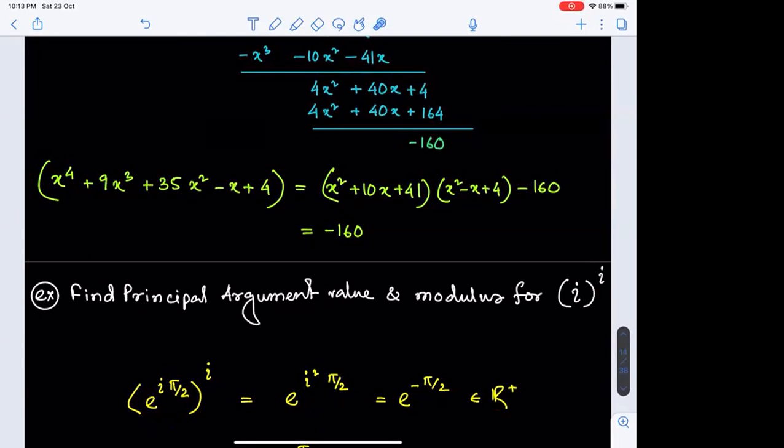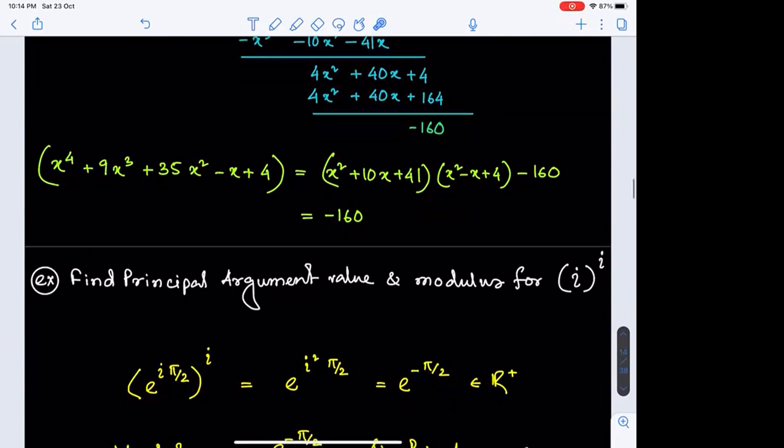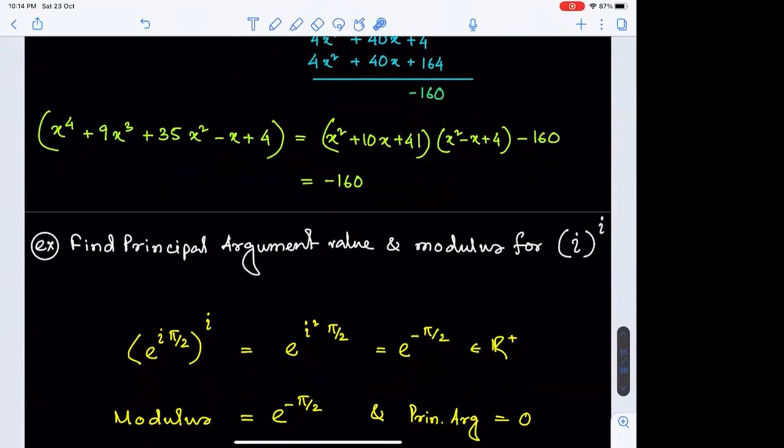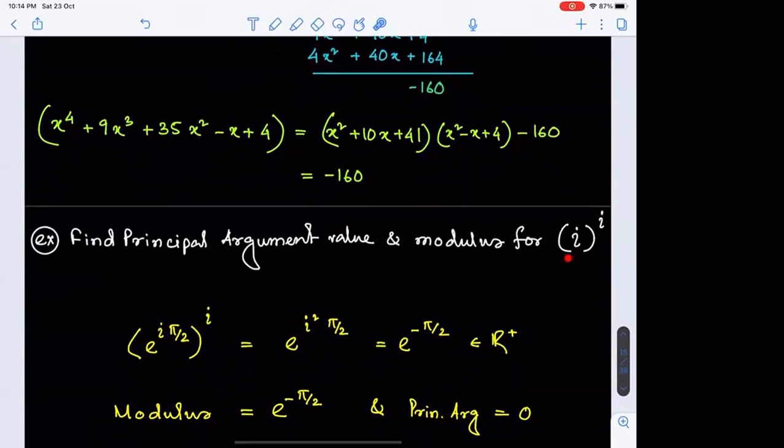So that shows that iota, which we treat like some imaginary number or some non-existent number, it's not like that. Iota, which was considered to be a complex number or imaginary number, when iota appears with iota, it actually gives us a very feasible positive real number. And we know that the principal argument for positive real numbers is 0. Is that okay? So iota to the power iota, when being transformed in this way, we can identify the modulus is e to the power minus pi by 2 and principal argument value 0.